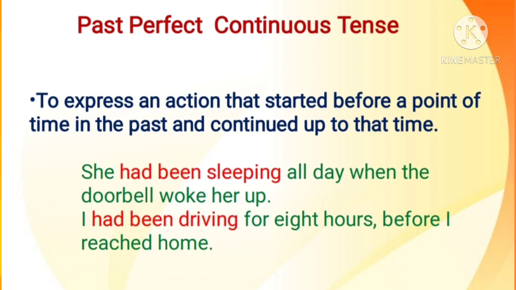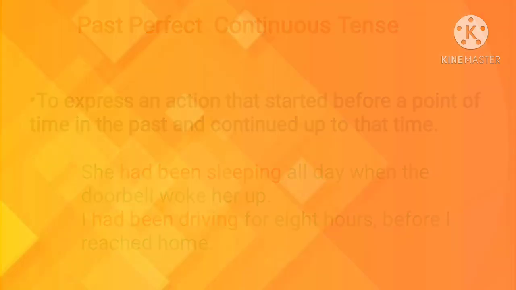Next, I had been driving for 8 hours before I reached home. Had been driving is in past perfect continuous tense. Here, that action started before a point of time in the past and continued up to that time, up to the time when I reached home.